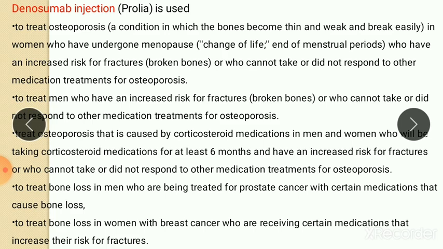It is also used to treat osteoporosis that is caused by corticosteroid medication in men and women who will be taking corticosteroid medication for at least 6 months and have increased risk for fracture or who cannot take or did not respond to other medication treatment for osteoporosis. Also used to treat bone loss in men who are being treated for prostate cancer with certain medication that causes bone loss. It is also used to treat bone loss in women with breast cancer who are receiving certain medication that increases their risk for fracture.